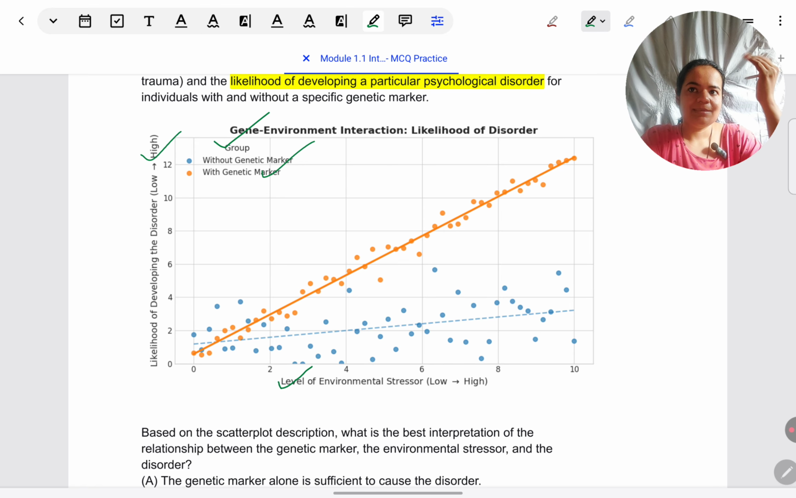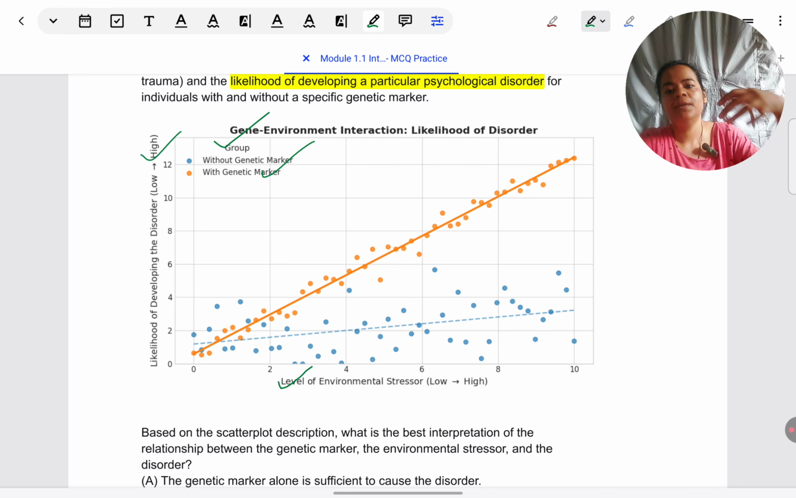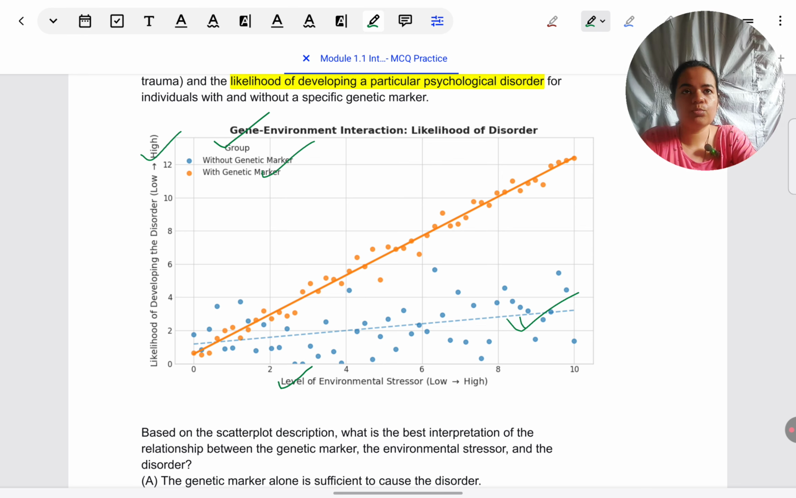So orange scatters and orange lines are representing those people who have a genetic marker, meaning who have a genetic risk for the disorder. And blue scatters and the blue line are representing those who do not have a genetic marker, those people who do not have a genetic risk for the disorder. Okay, so I have fully understood what is being represented where in the graph.